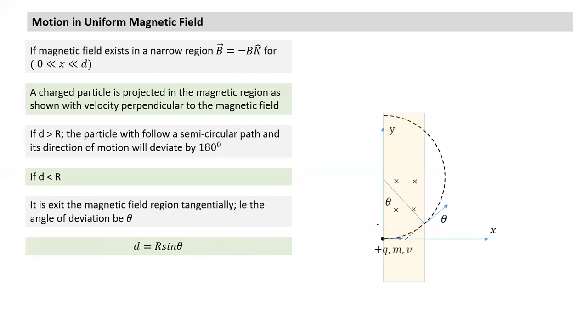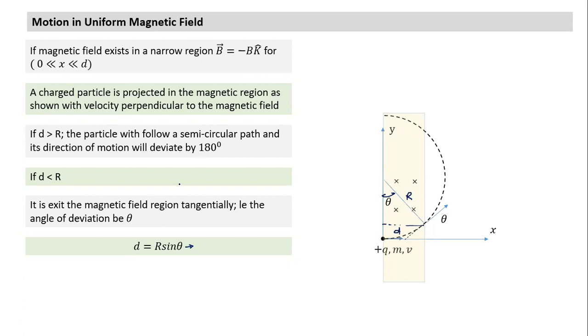It's R sine theta. So I drop a perpendicular from here. I hope this angle of deviation you understood. Angle of deviation is equal to angle between tangents, and angle between tangents is the same as angle between normals. So if this angle of deviation is theta, it is the angle subtended at the center by the normal. This angle is theta, this is R, and this is D. No need to memorize the formula. It's very simple. R sine theta is equal to D. From this, I can find angle of deviation if values are given.